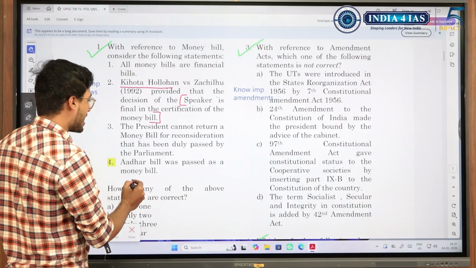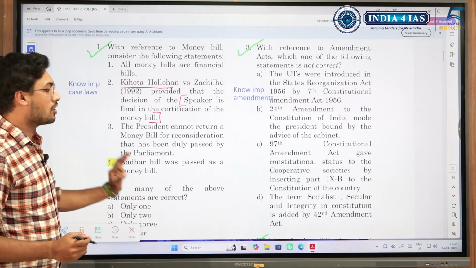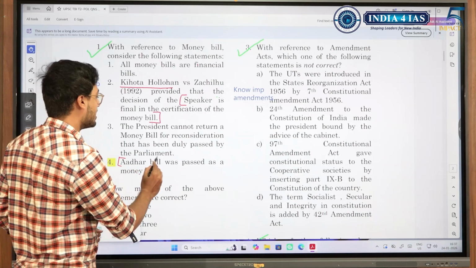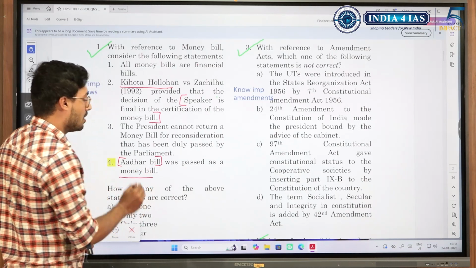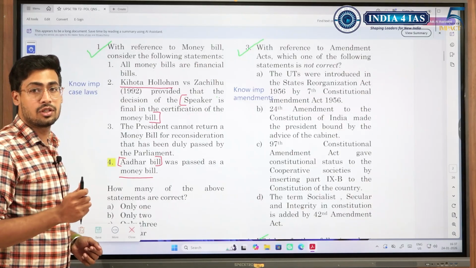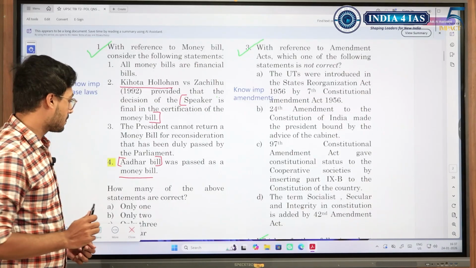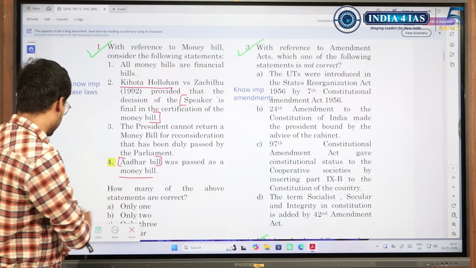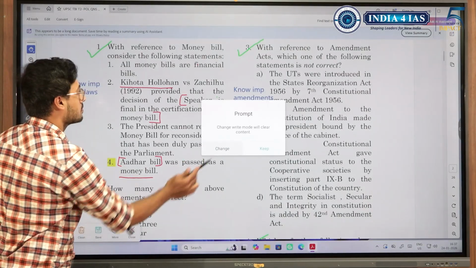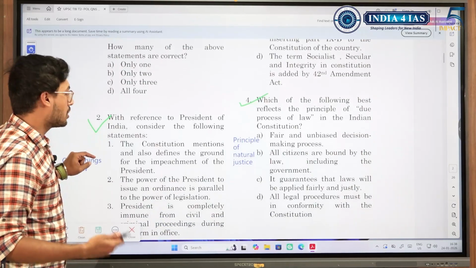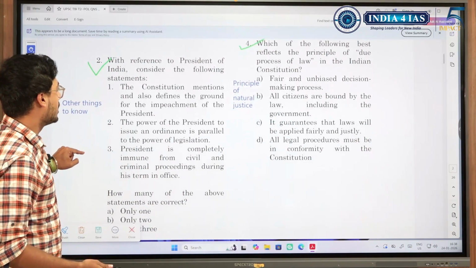Similarly, Aadhaar bill was passed as money bill. If you have not made a note of it, please make a note of it. But Aadhaar bill by default is not supposed to fall under money bill. Still, Aadhaar bill was passed as money bill and this was subjected to widespread criticism. This is a fact, but this shouldn't have happened. It was one of the cases of over exercise of power by the executive.